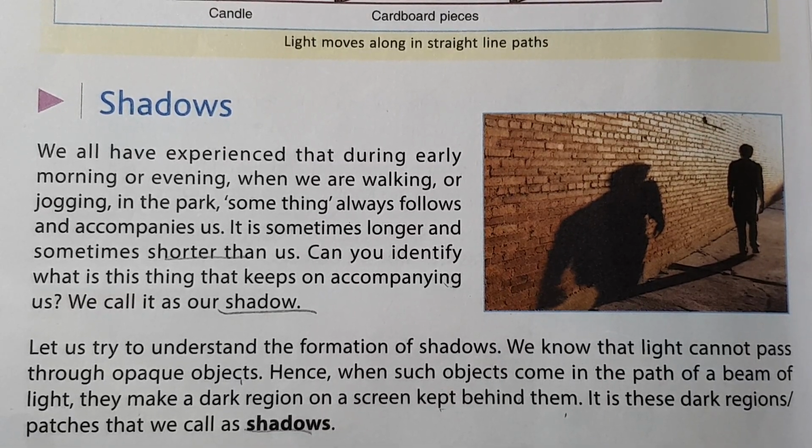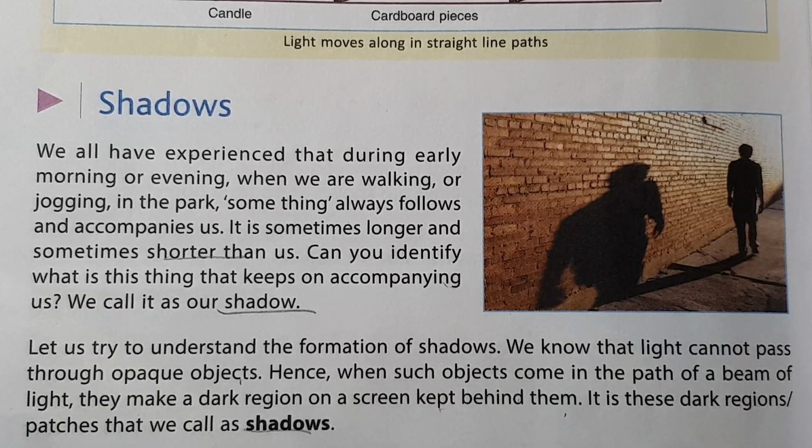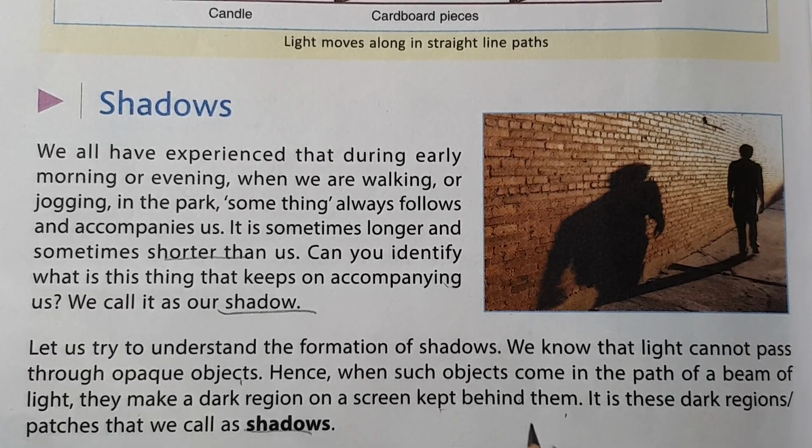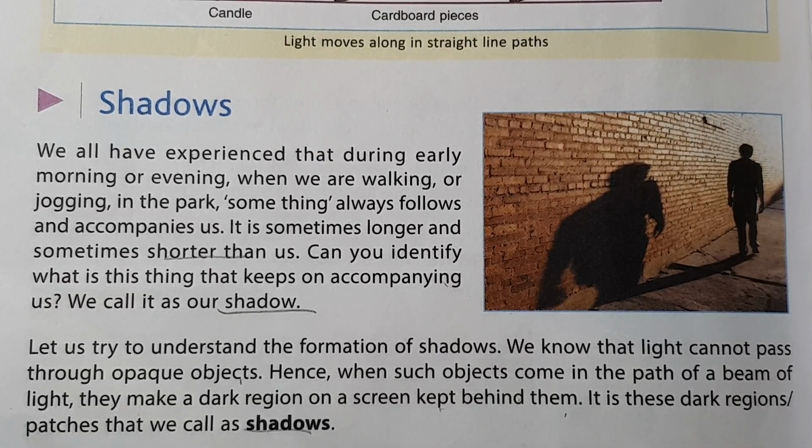हमारे से भी लाइट पास नहीं होगी. So when we come in between the ray of light, तो हमारे से path of beam of light एक dark region जो हमारी बॉडी टाइप शेप है, dark region, और स्क्रीन जो हमारे पीछे है, वहाँ पर एक dark patch बन जाएगा, and that dark patch is known as shadow.